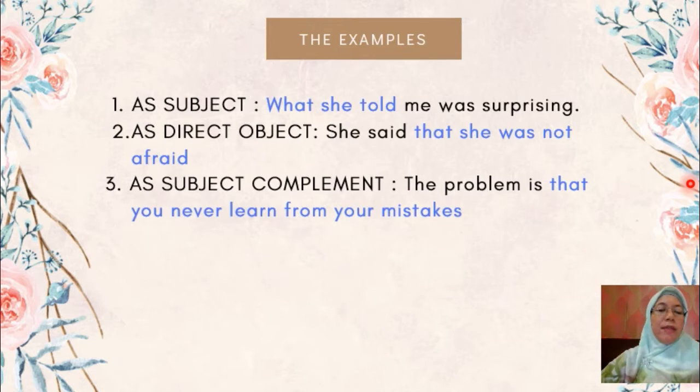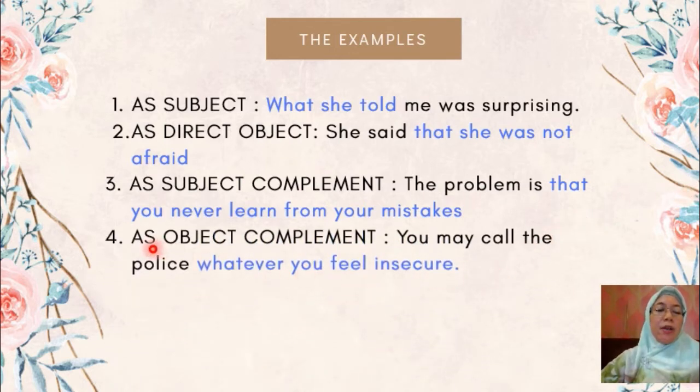Okay, a noun clause can be a subject complement. The example, the problem is that you never learn from your mistakes. That you never learn from your mistakes functions as subject complement, and the problem is the subject.